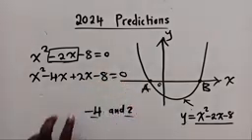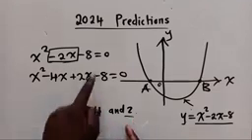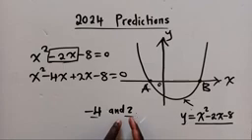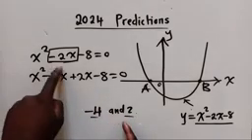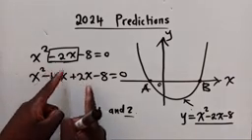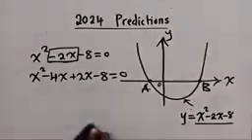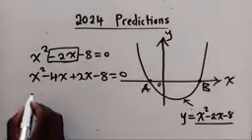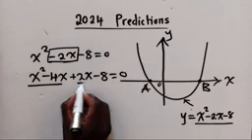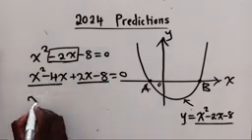I've gotten these two numbers, which when I multiply them, give me -8, and when I add them, give me -2. I've substituted them where -2x is. Once you do that, you factorize by grouping. For these two, what is common? x, right?